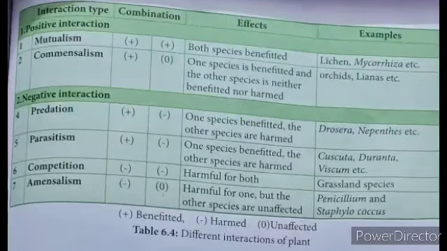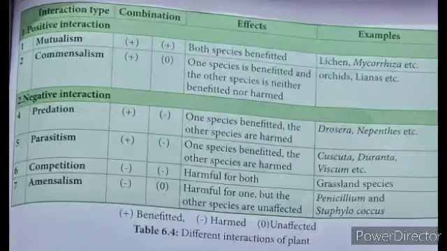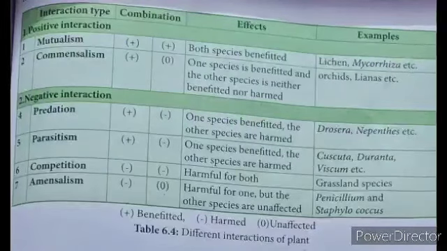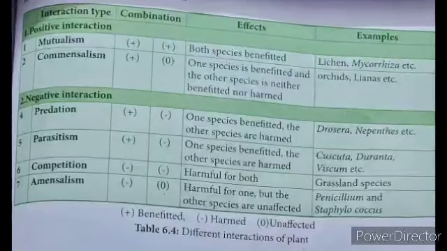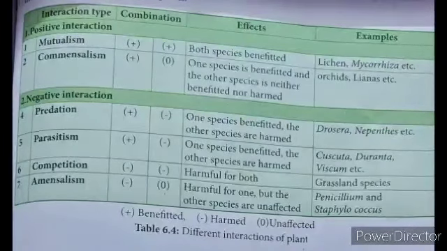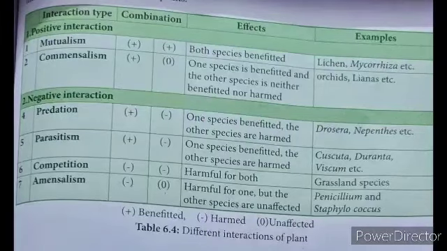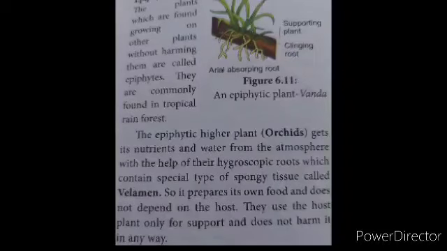Cuscuta, Duranta and Viscum, etc. When you come to competition, here both are harmed. Example, grassland species. Amensalism, one is harmed and another is unaffected. Example, Penicillium and Staphylococcus.